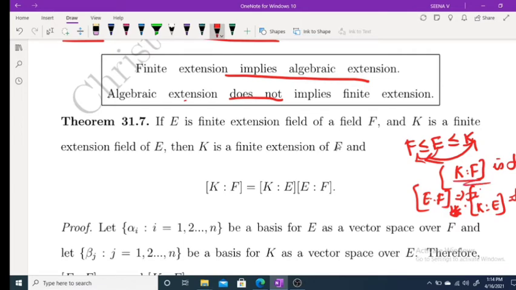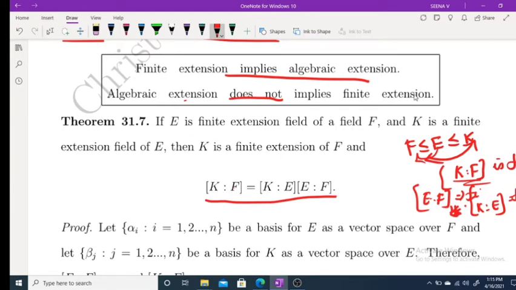And we also have this result: the degree of K over F is equal to the degree of K over E into the degree of E over F. Listen carefully, the proof is very easy. So first assume the given condition.